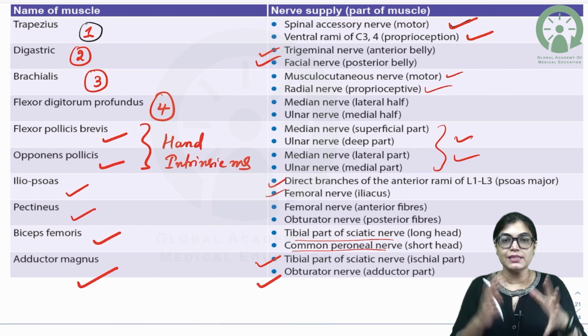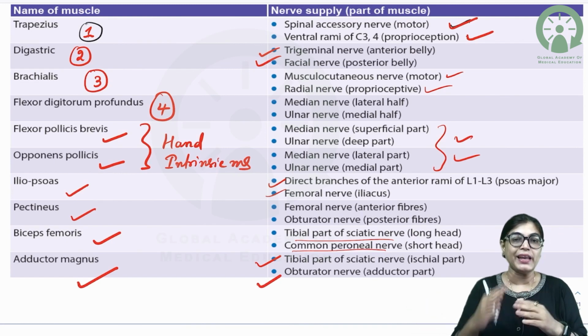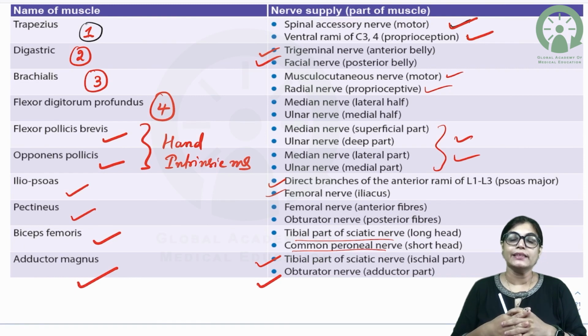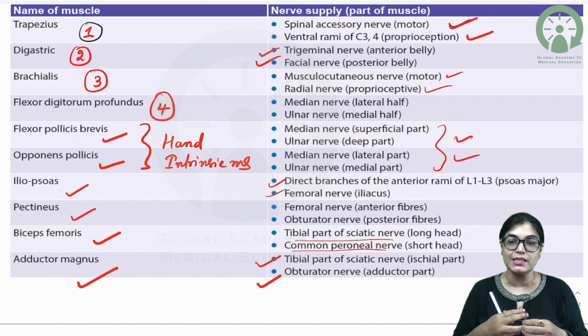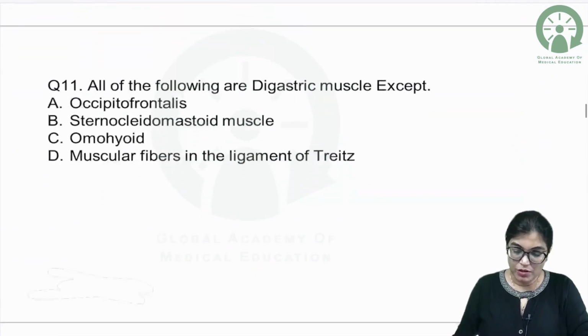So in this we have seen a list of muscles. So please learn this list by heart. It is very important for MCQs, and definitely MCQs can be asked from this topic. So learn by heart all these muscles which are examples of hybrid or composite muscles having dual nerve supply. Done. Let's move on to the next.